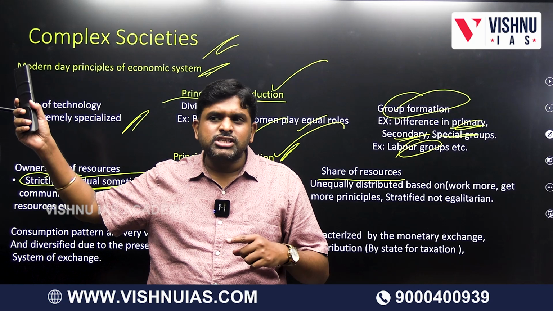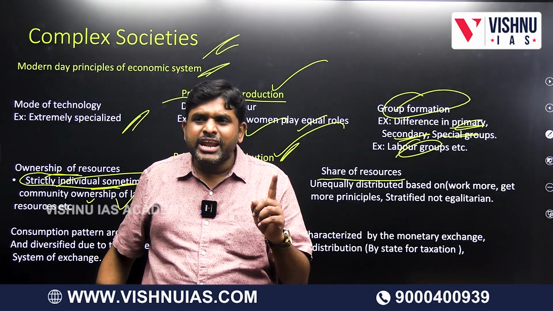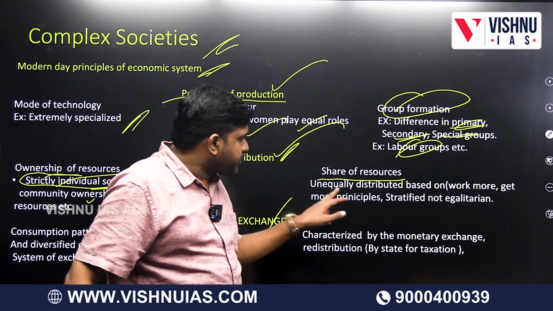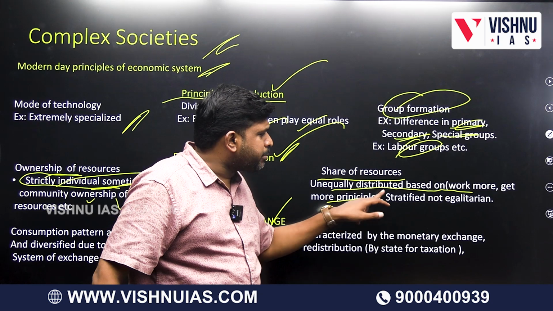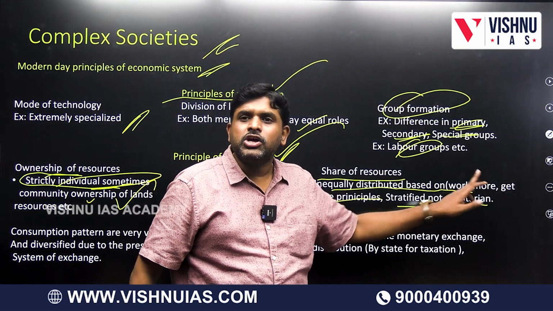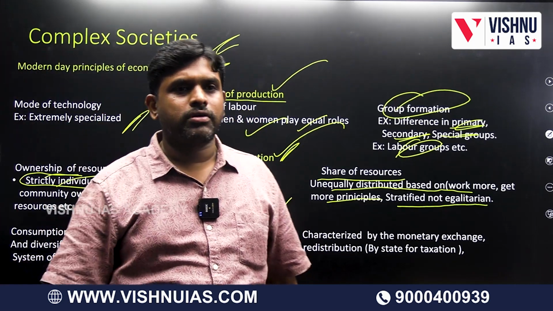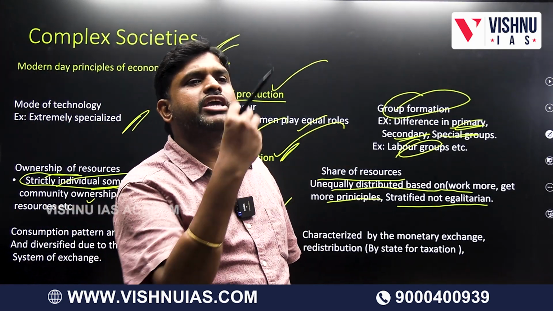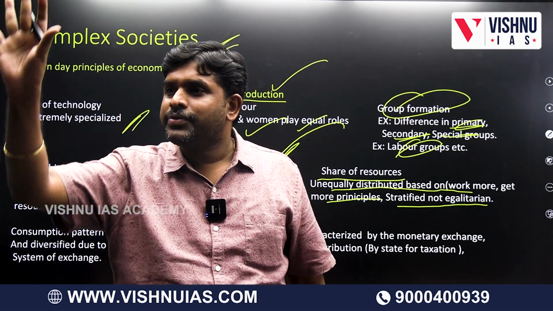There the share of resources is what? Egalitarian. All will be shared equally or unequally? Here, unequally distributed based upon work: work more, get more. Stratified and not egalitarian. If you work more, I will give you more. If you work less, I will give you less. But in simple society, whatever may be the condition, they will be giving equal.